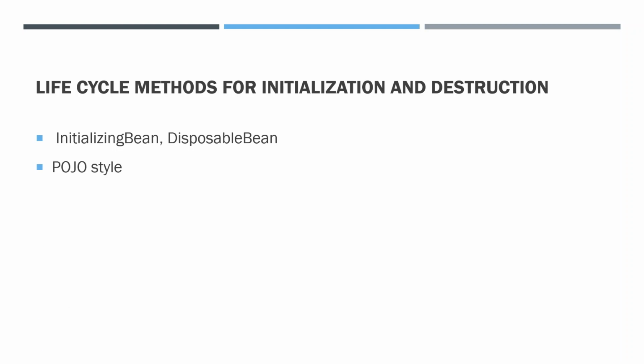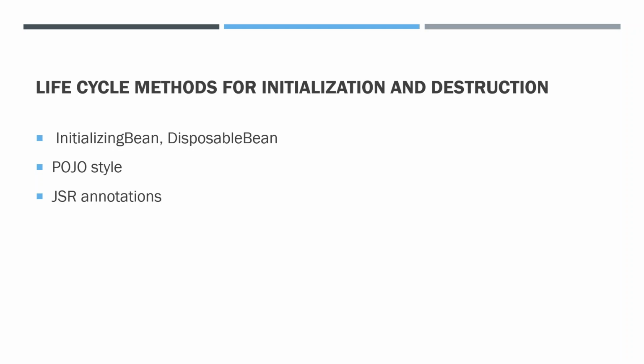The second one is POJO style, plain old Java object. Spring doesn't force you to extend or implement anything. Without extending or implementing, that is also possible. And the third one is JSR annotations, Java Specification Request, where we have @PostConstruct and @PreDestroy annotations.